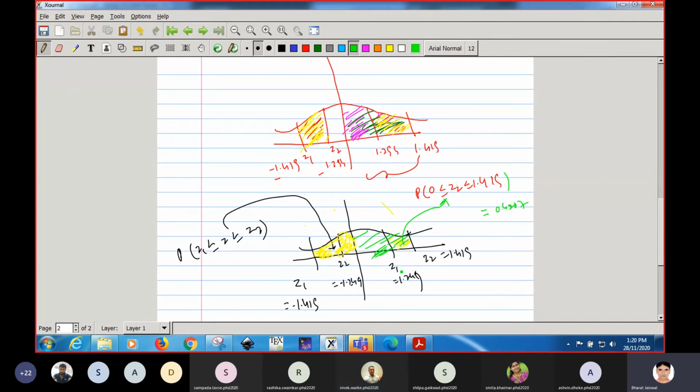Okay. Now next we have to calculate this portion, the pink color. This area is nothing but the area from 0 to Z1. Z1 is 1.294, and its value will be what?